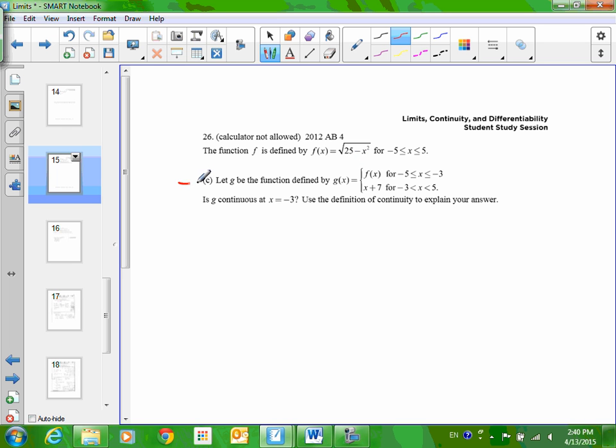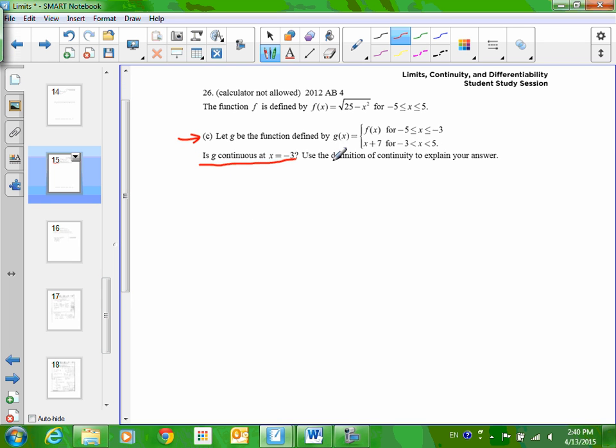So for part C, you were asked, given this new function g and it's piecewise, is g continuous at x equals -3? When you see the phrase, use the definition of continuity, my suggestion is to go ahead and write down a 1, 2, and 3. That's going to remind you that you have to show 3 things. It's okay if you don't write the numbers down. This is just a strategy we're using to make sure we don't forget anything.